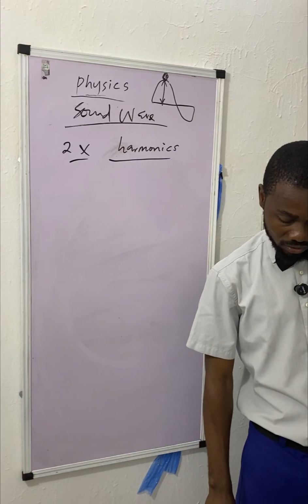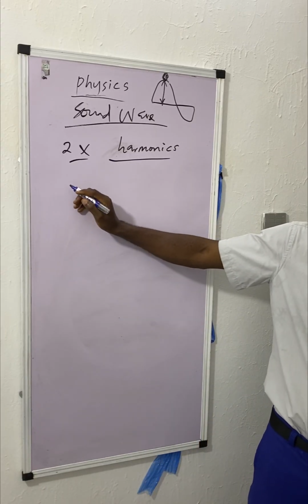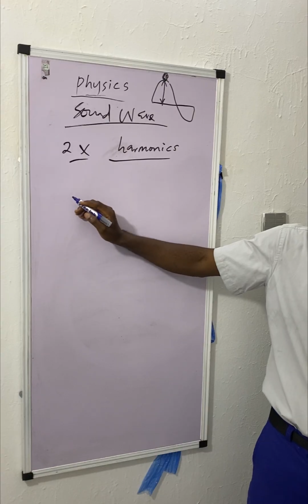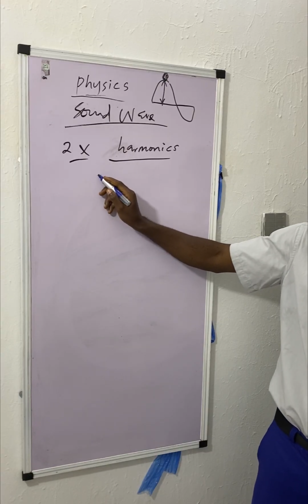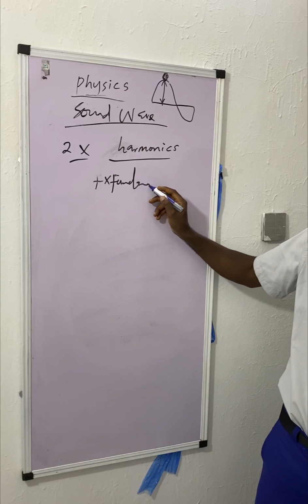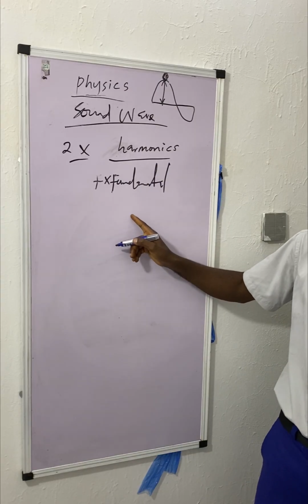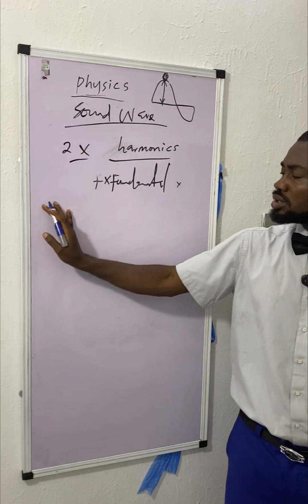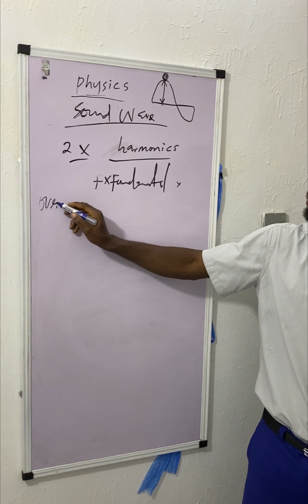We are going to look at the open and the closed pipe right now. Therefore, overtone is higher frequencies produced with the fundamental. Okay, higher frequency times the fundamental frequency. It's usually represented with something, whether X or so. Okay, then that's for overtone.